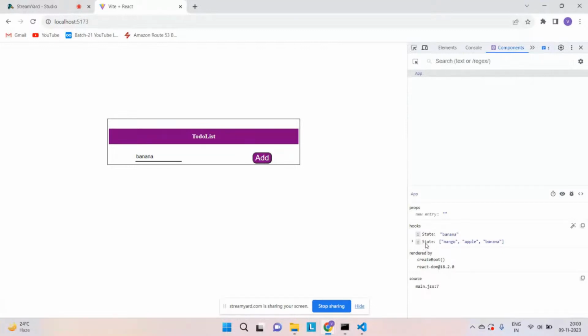Yes, technically all the things are inside the array only. Perfect. Okay. Next, I want to show this array on the bottom side as well. Very simple. For that, what I can do, correct.